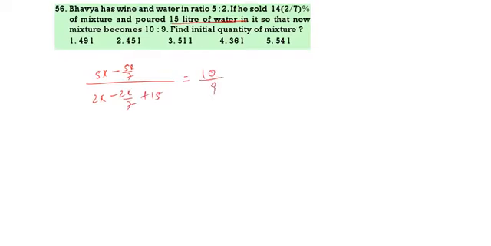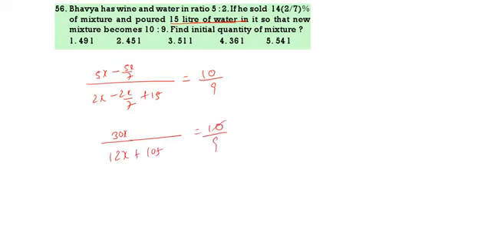Now, see here, LCM is 7. 35 minus 5, that is 30x. No need of writing by 7 because 7 and 7 cancel. This is 14 minus 2x. Sorry, 14x minus 2x is 12x plus 105, 15 times 7 is 105, is equal to 10 by 9.